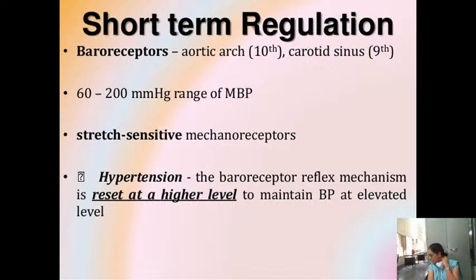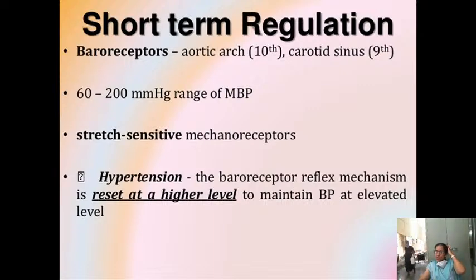Yesterday I told you what is mean arterial blood pressure. It is diastolic pressure plus 1/3 of the pulse pressure. Why is this pressure important? Because it will tell us the pressure head of an organ, that is the forward movement of blood in the lumen of the vessels. If that pressure is there, only then will that blood move. So this is mean arterial blood pressure.